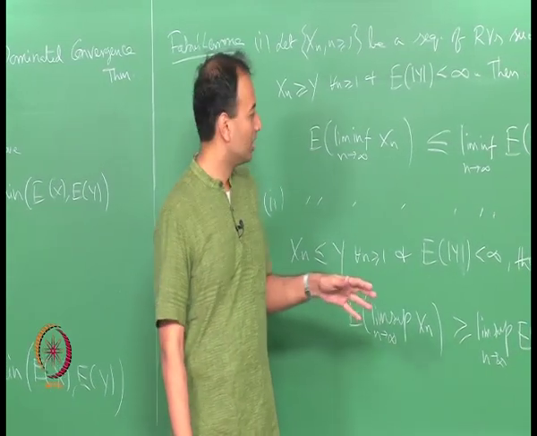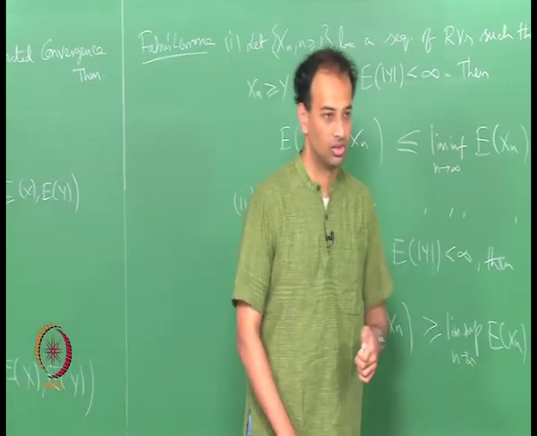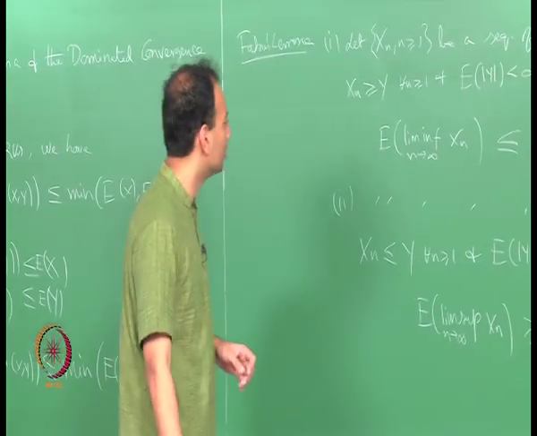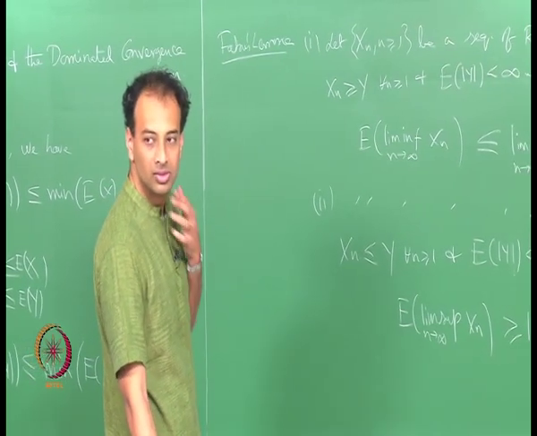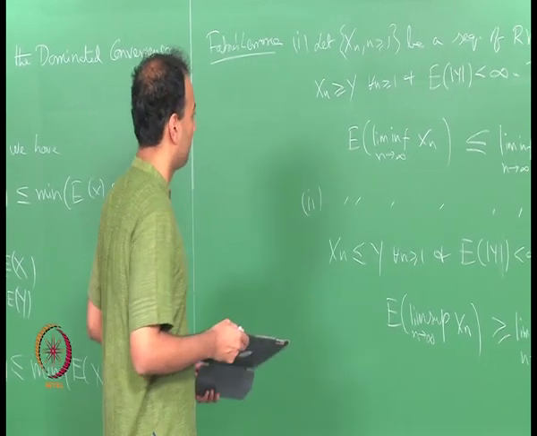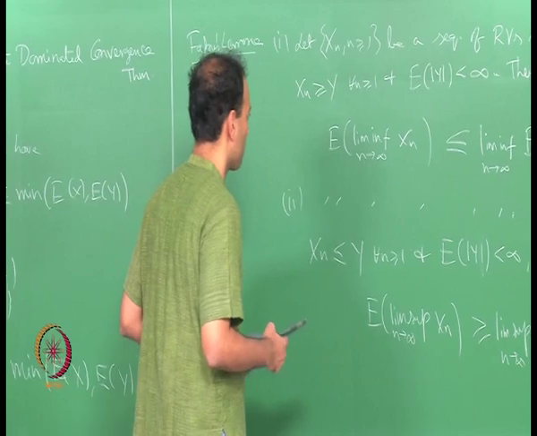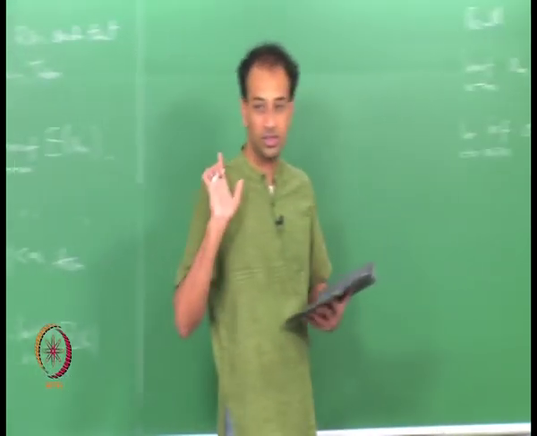It is the smallest limit point of the sequence. So, is the statement clear? Okay, with me.